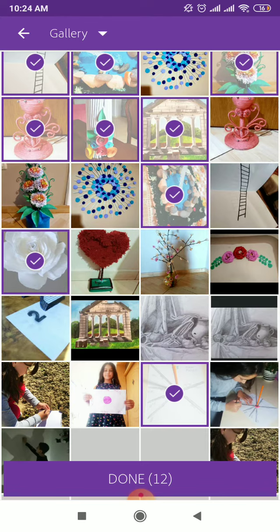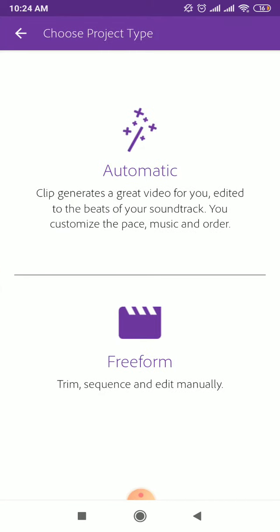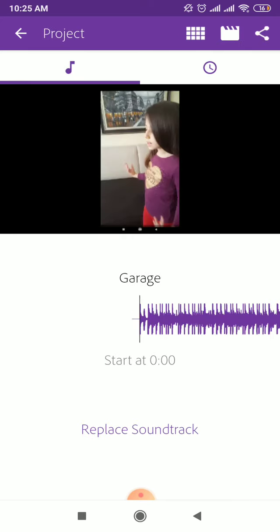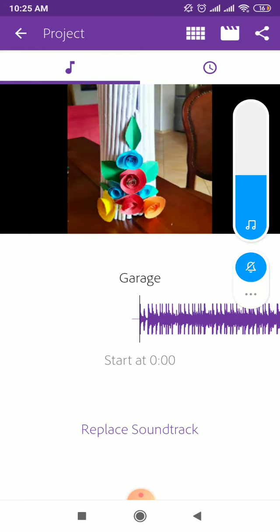For example, this time our photos are done. We have two possible export modes, like automatic and freeform. I choose automatic this time, and the program chooses by itself this automatic track.